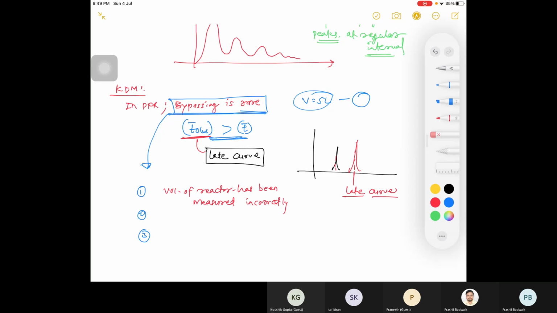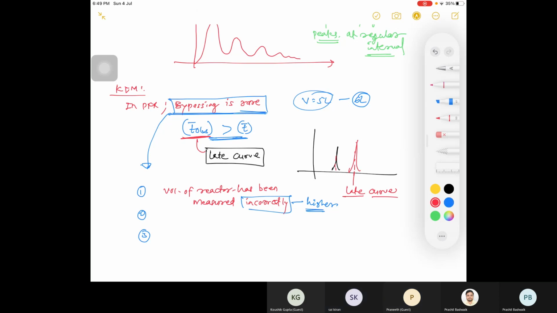Okay, you make it 6 liter, right? And I have written here incorrectly. So it is actually higher. You have measured a value which is higher than your actual. Now it is correct. Then this is your late curve.